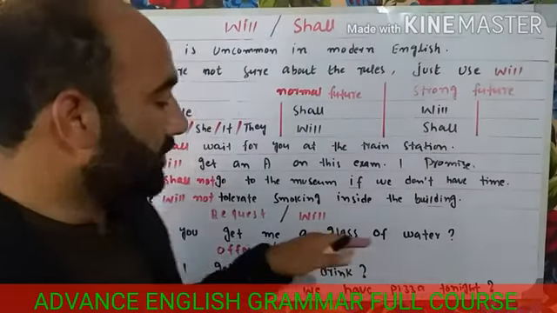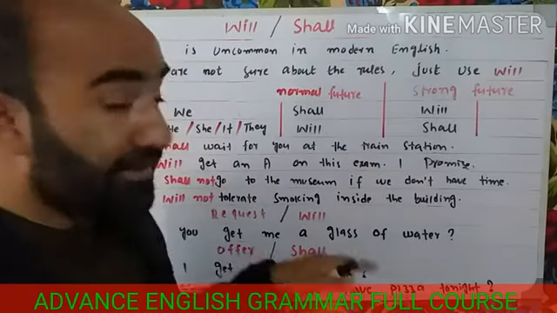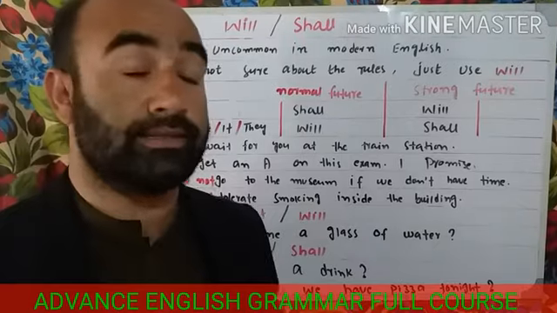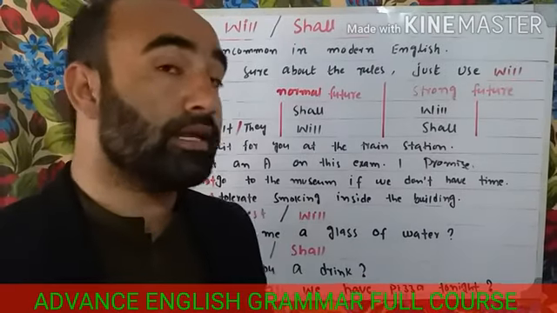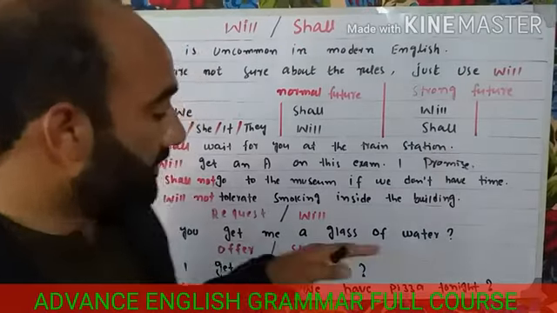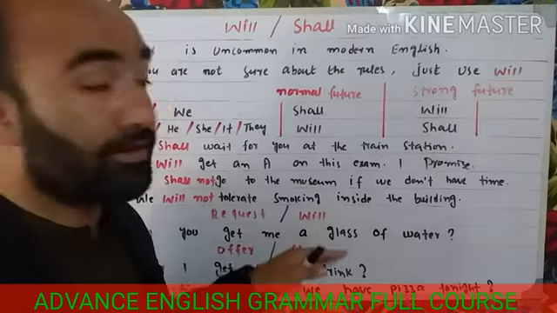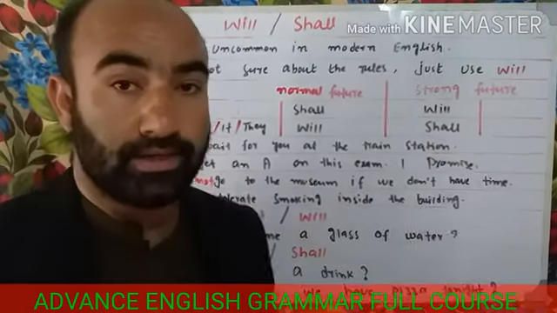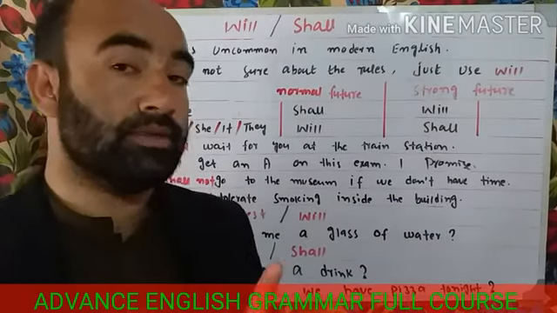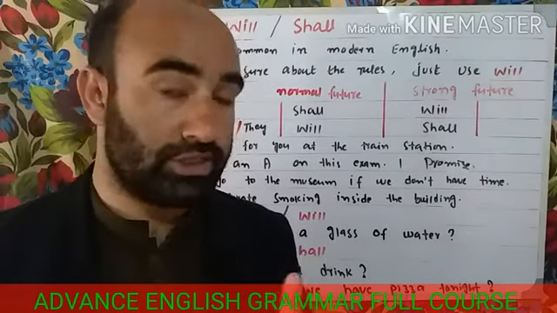Here we are requesting. So for a request, we use will instead of shall. And here is one of the most important points: we cannot use shall for a request. Only will is used for a request, not shall.